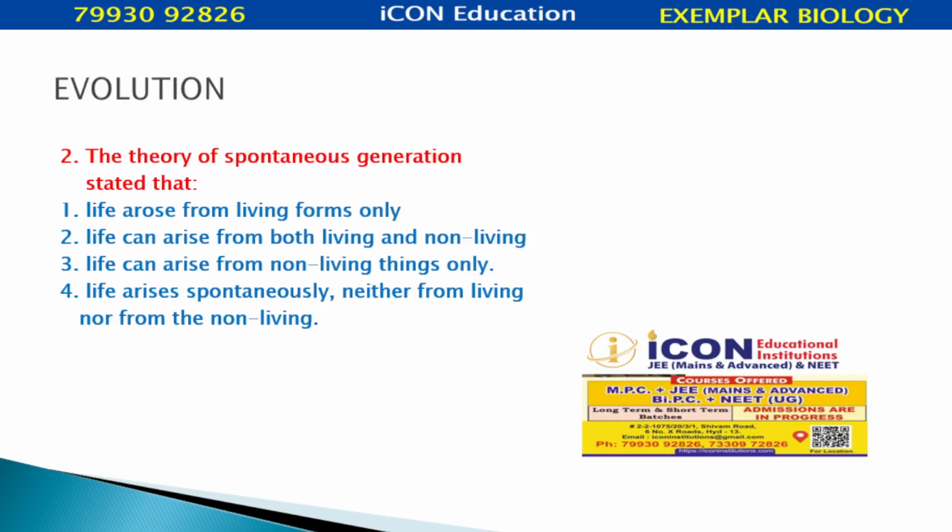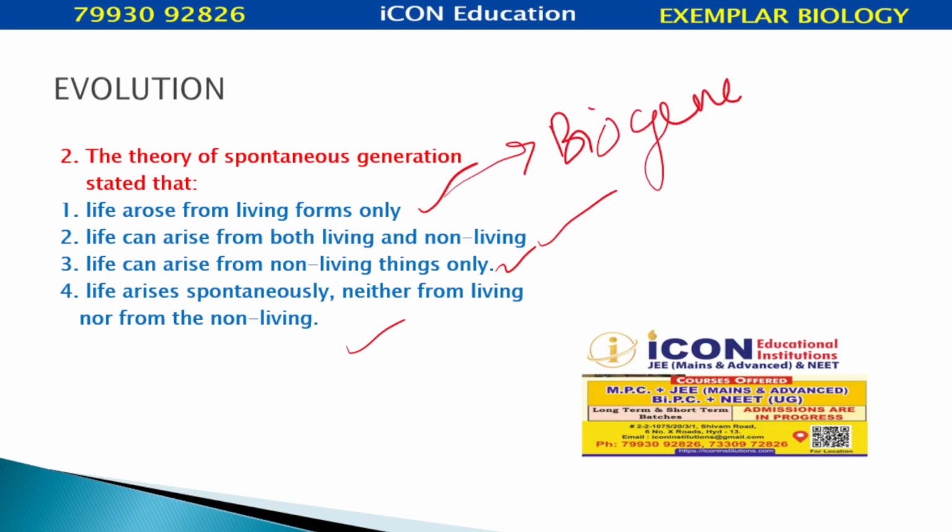Theory of spontaneous generation stated that life arose from living forms only. Life can arise from both living and non-living. Life can arise from non-living things only. Life arises spontaneously neither from living nor from non-living. Life arose from living forms only. Which theory explains this? Biogenesis theory explains life forms from living forms only.